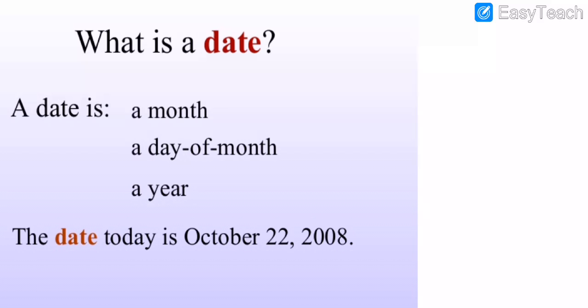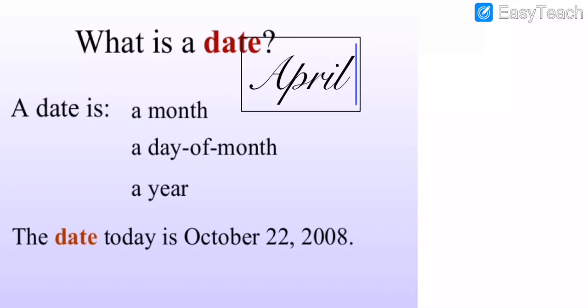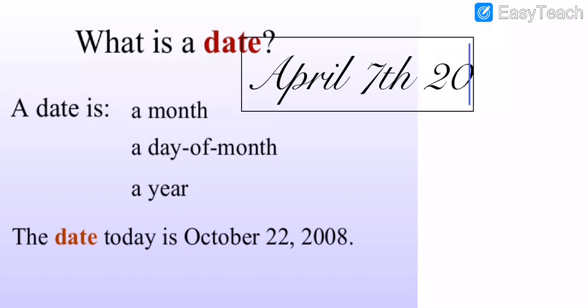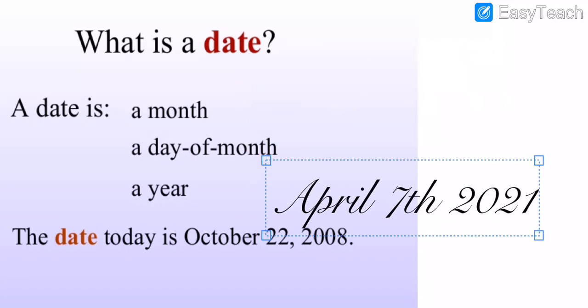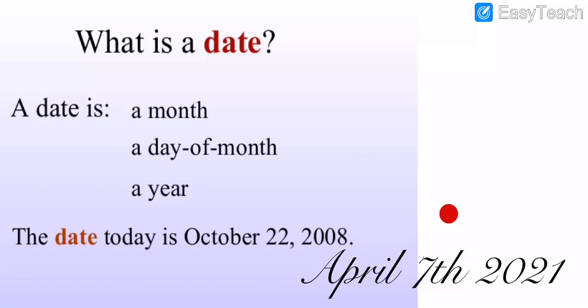So here write April 7th, 2021. Got my points? Like that. April 7th, 2021. We have to write all these things like that, my dear students. Understood? I hope you all understood, my dear students.